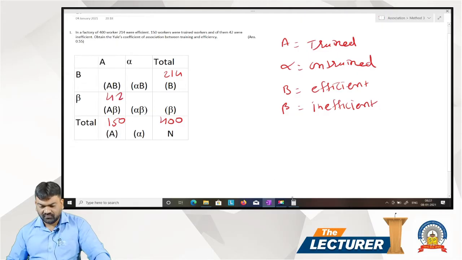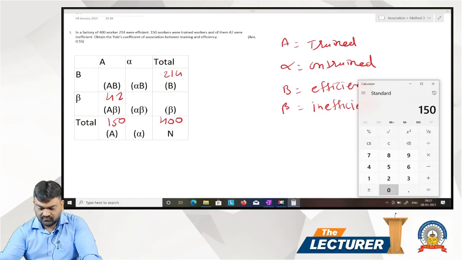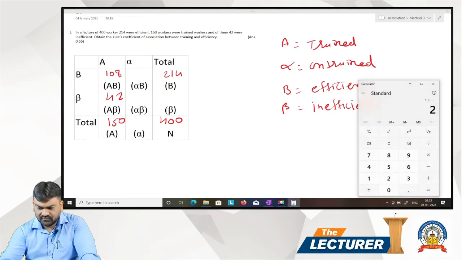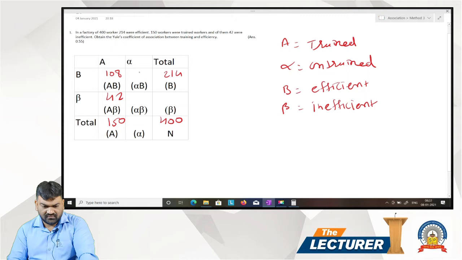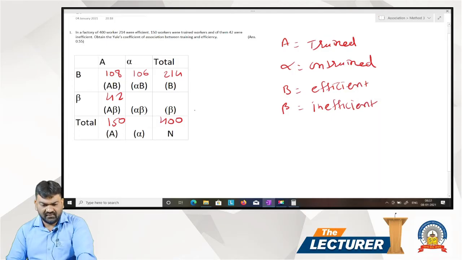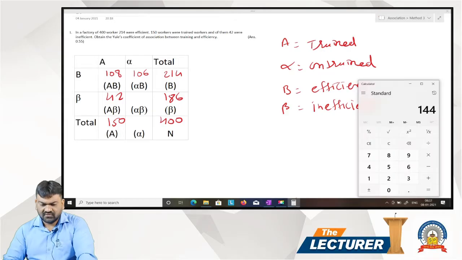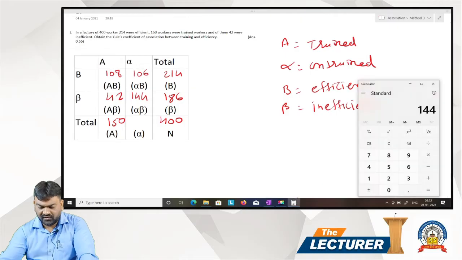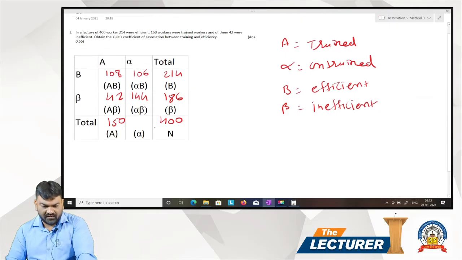150 minus 42, 108. 214 minus 108, 106. 400 minus 214, 186. 186 minus 42, 144. 144 plus 106, 250. 250 plus 150, 400.